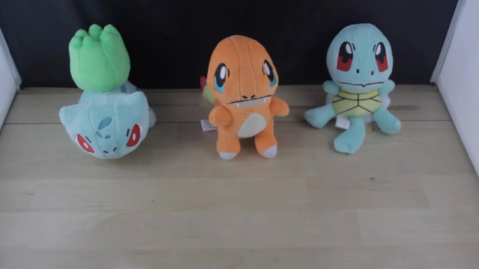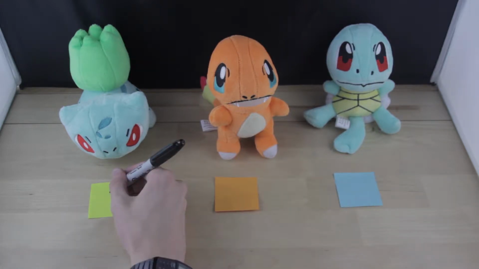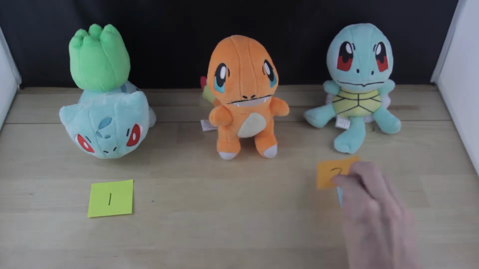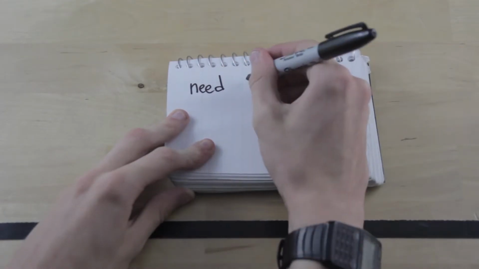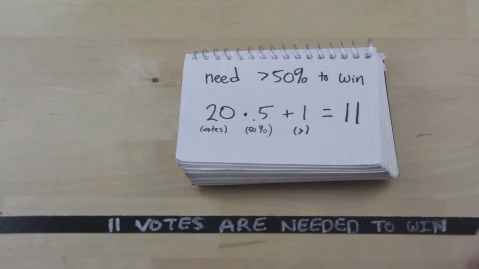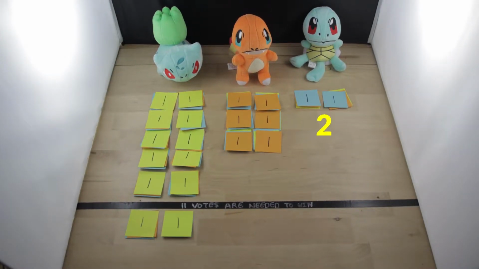I asked 20 of my friends to rank their favorite Pokemon among Bulbasaur, Charmander, and Squirtle. First choice is their favorite, second choice is their next favorite, and third is the one they like the least. Now with ranked choice voting, there's one extra rule. You must get more than 50% of the votes to win. There were 20 votes in this election, so 11 are needed to win. Now let's count up the first choice votes. Squirtle got 2 votes, Charmander got 6 votes, and Bulbasaur got 12 votes.